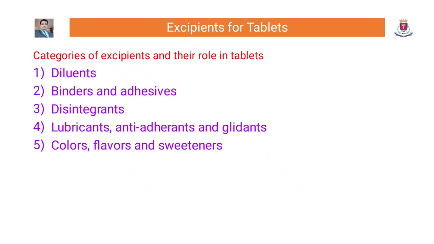Categories of excipients and their role in tablets. The categories are diluents, binders and adhesives, disintegrants, lubricants, antiadherents and glidants, colors, flavors and sweeteners.